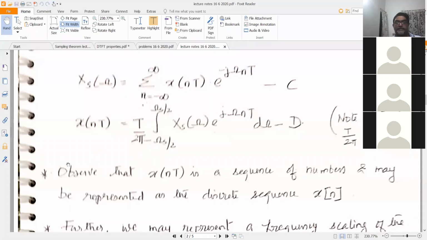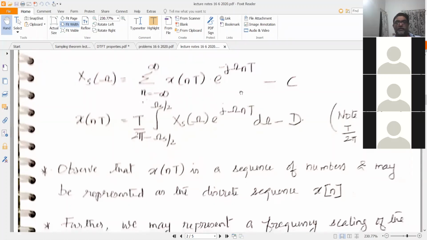So T by 2 pi is therefore 1 by omega s. So maybe you can replace this by 1 by omega s. Now in these two equations, you have a spectra Xs of omega and you have a signal x of nT. Is that clear? Xs of omega is actually the frequency domain representation of x of nT.